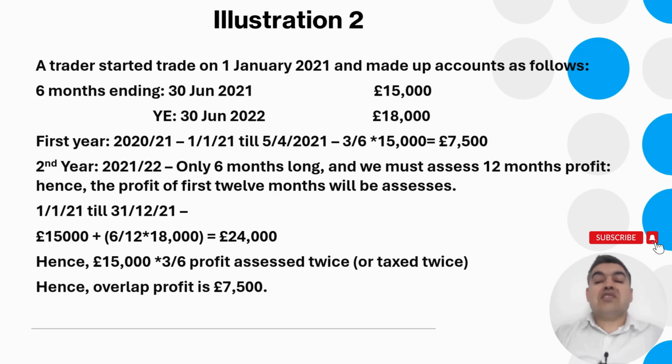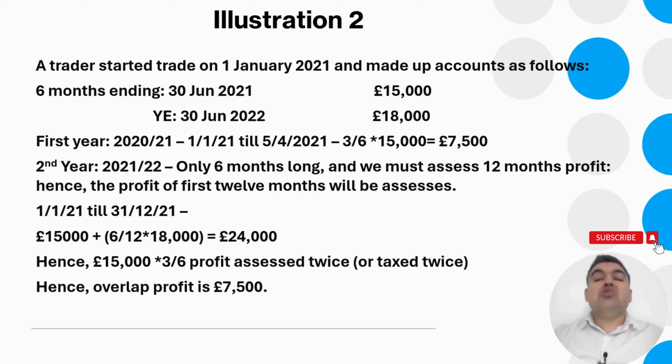So you need to ask yourself a question. Is there an accounting date that ends between 6th of April 2021 till 5th of April 2022? Yes, because the 30th of June 2021 ends in the 2021-22 tax year. So the answer is yes.